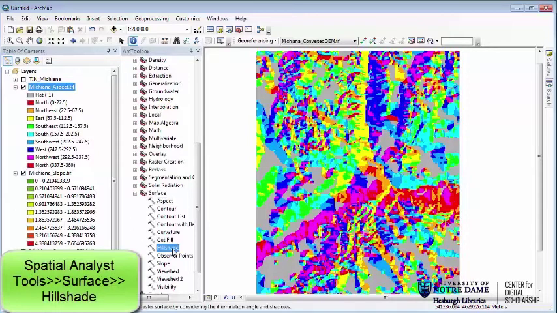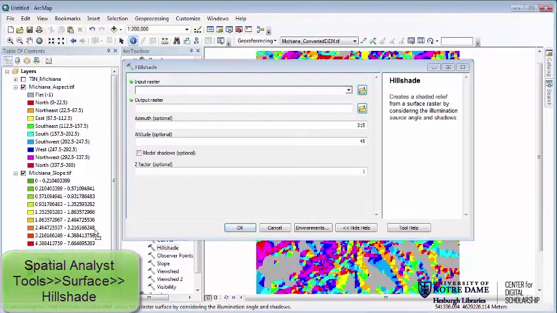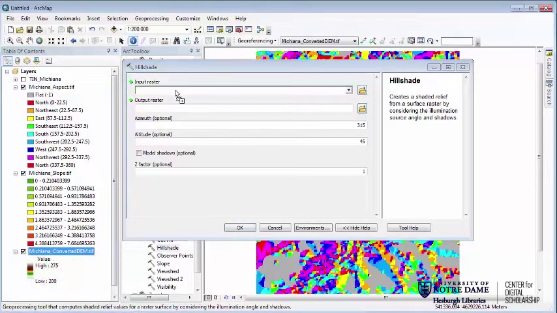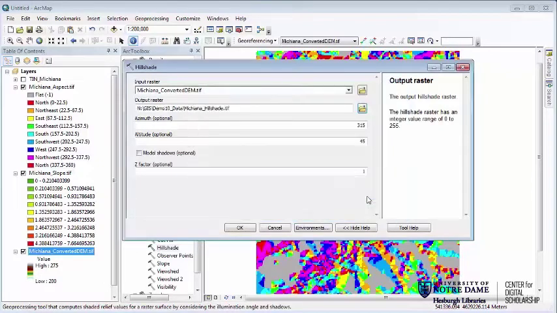Now another one we can do is called hillshade. Again, we're just going to bring in our DEM. Going to call it Michiana hillshade.tif. And then it'll allow us to set our azimuth and our altitude, so the angle that the sun is coming from and the angle above the horizon. We could do some of these other options if we wanted to, but I'm just going to leave them as is.